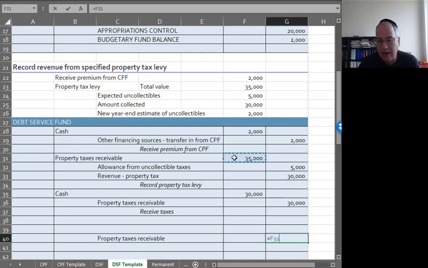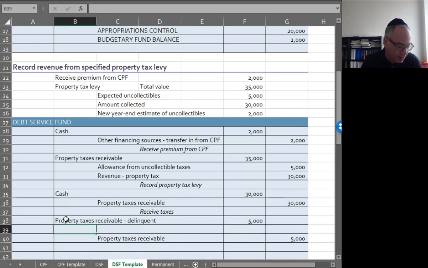It's 35 minus the 30,000 that I actually collected, and I'm going to debit property taxes receivable delinquent. I hope this looks familiar. $5,000. Then I've got to switch my allowance also, allowance for uncollectible accounts.